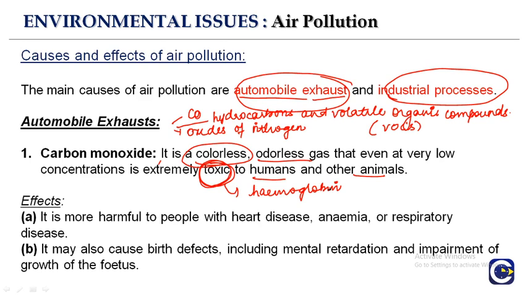If our blood carries toxic carbon monoxide, it will be harmful for humans. The effect is very harmful to people with heart disease, because we know there is pumping of blood. If the pumped blood contains toxic carbon monoxide hemoglobin, that will lead to heart disease. There is anemia, that means there is loss of blood, right? Or respiratory diseases also, that means they're not able to breathe. It may also cause birth defects.